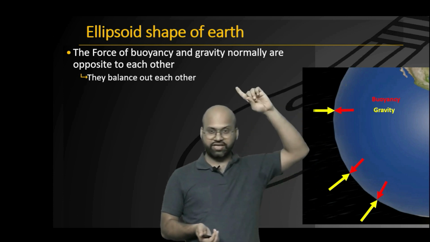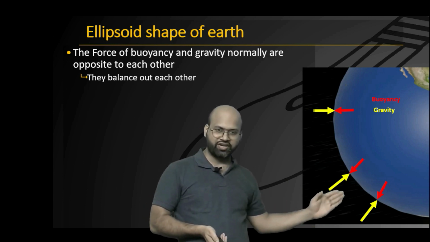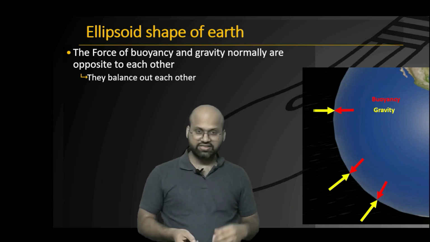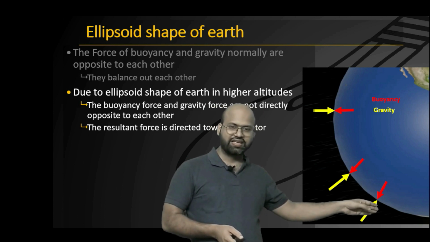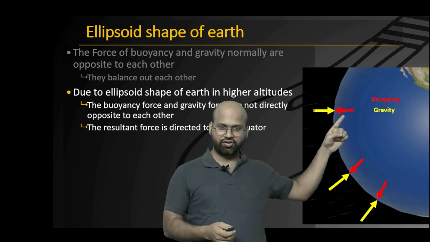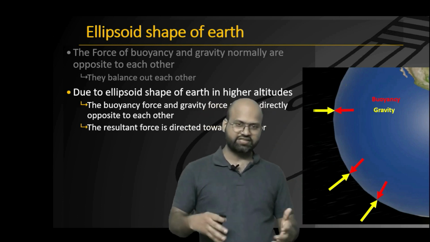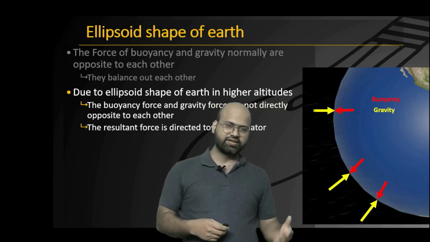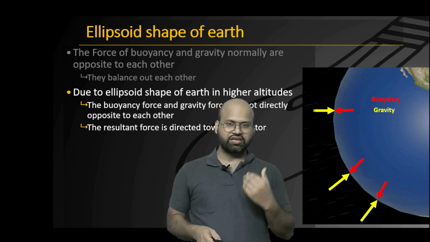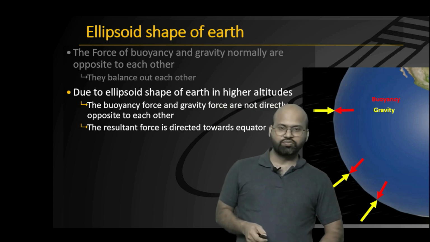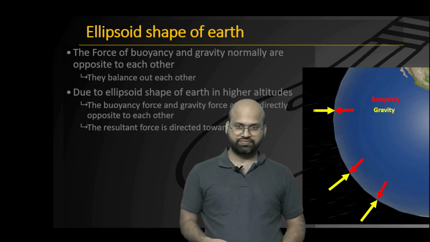But because of this ellipsoid shape, when we go to higher latitudes, the direction of the buoyancy force and the direction of the gravity force are not aligned, but have a certain difference in direction. And because of this difference in direction, you can see here, there will be a resultant force towards the equator in both hemispheres. So Wegener calculated, and he said that it is because of this misalignment of gravitational force and buoyancy in higher latitudes, which gives a differential force in the direction of the equator, and this is responsible for the movement of continental plates. However, when calculated, again, this was not found to be significant enough.